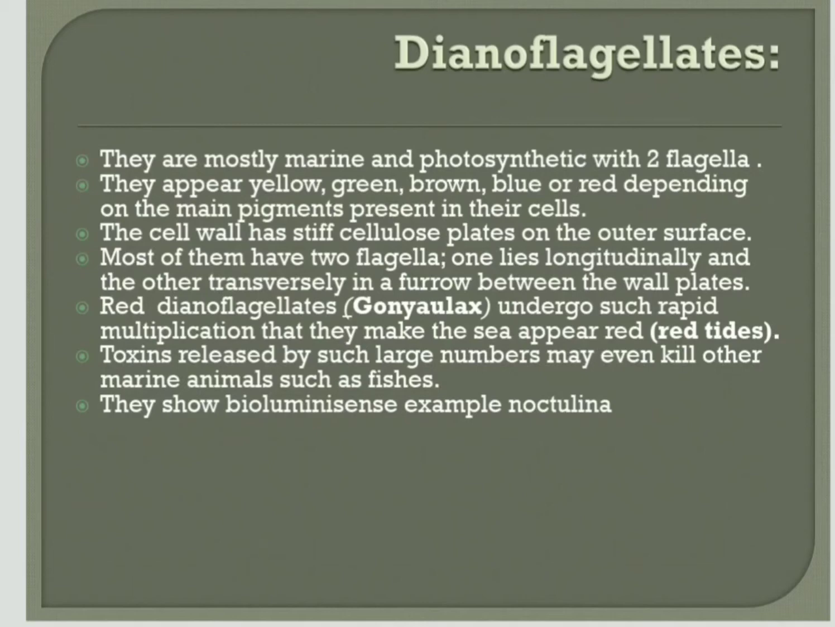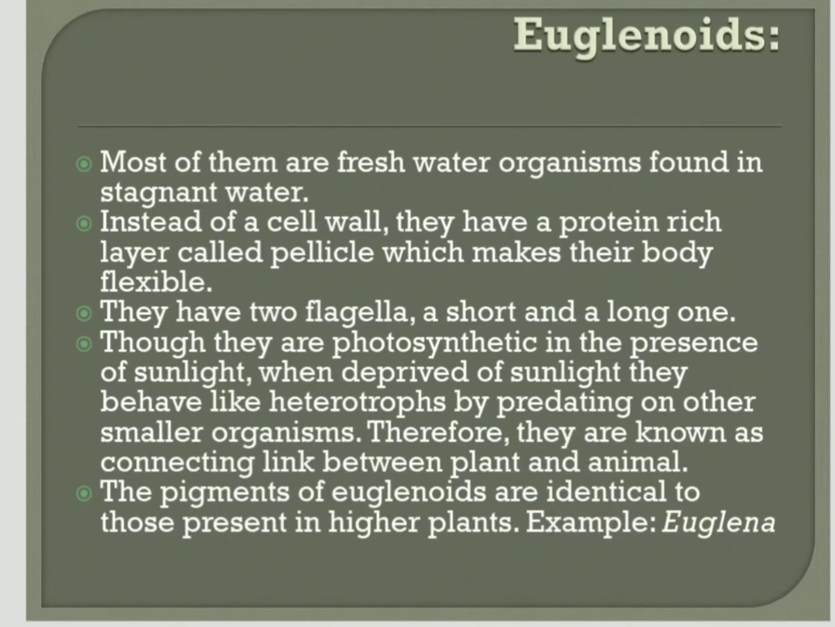Dinoflagellates are present in seas, for example the Mediterranean Sea. For example, Gonyaulax undergoes rapid multiplication, and because of their color, the sea also appears red. Next, these organisms release toxins, and another character is bioluminescence. Next organism is the euglenoids.